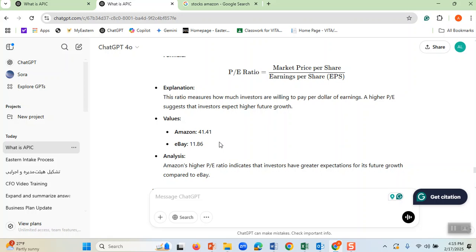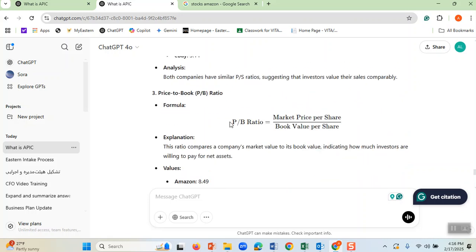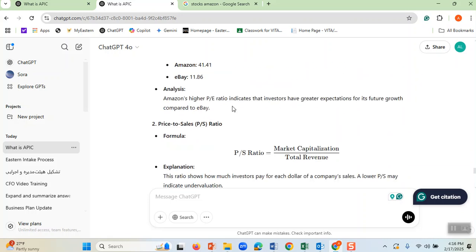But let's not forget, you shouldn't judge just based on that. One reason is that this is much more than what you see here. This is just one of the ratios. We have many other ratios to think about. How about inventory turnover? How about profit margin? There are many other ratios that we have to have in mind.